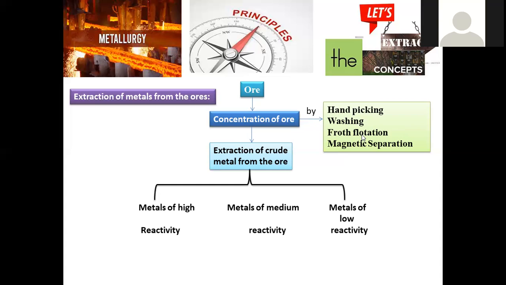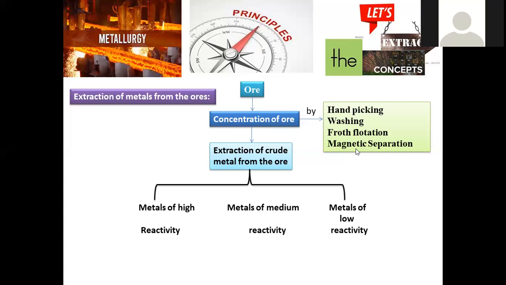Water will be added so that water washing will remove the impurities that are soluble in it. And in the froth flotation process, air is bubbled, and along with that we rotate with a force called centrifugal force, so that it is possible to remove the impurities present. If those are high density in nature, they get deposited at the bottom. The metal, along with its oxide, sulfide, or carbonate form, is converted into a froth or foam that floats on the surface, which in turn is collected in the form of the concentrated ore.